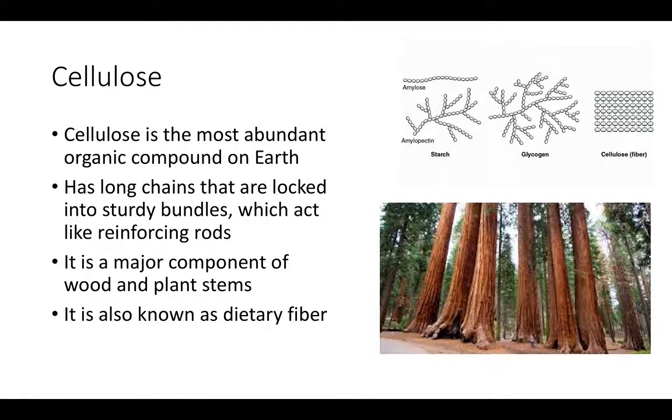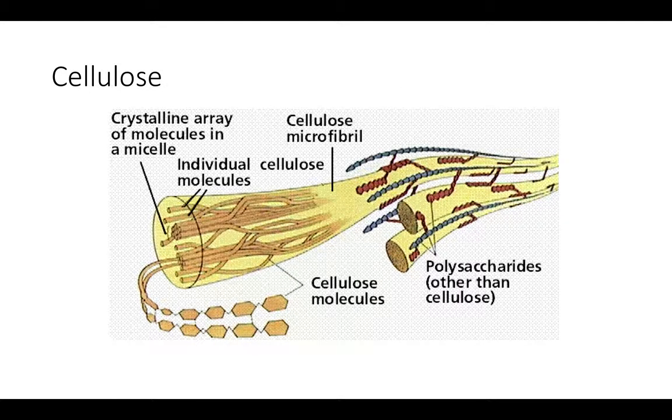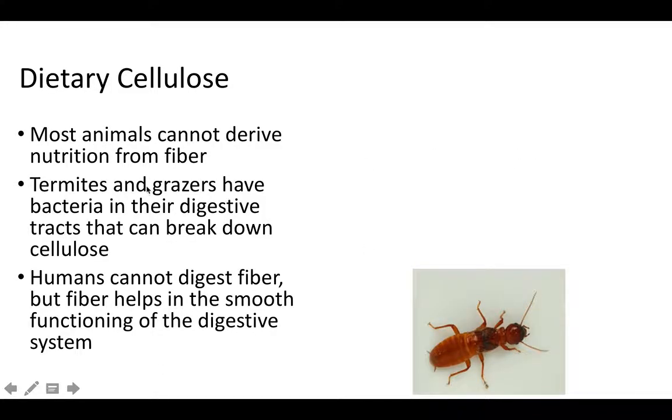It is also known as dietary fiber, so this is where fiber comes back. Here is cellulose. You can see these microfibrils, composed of long chains of sugar, but they're really strong and they give structure to plants.